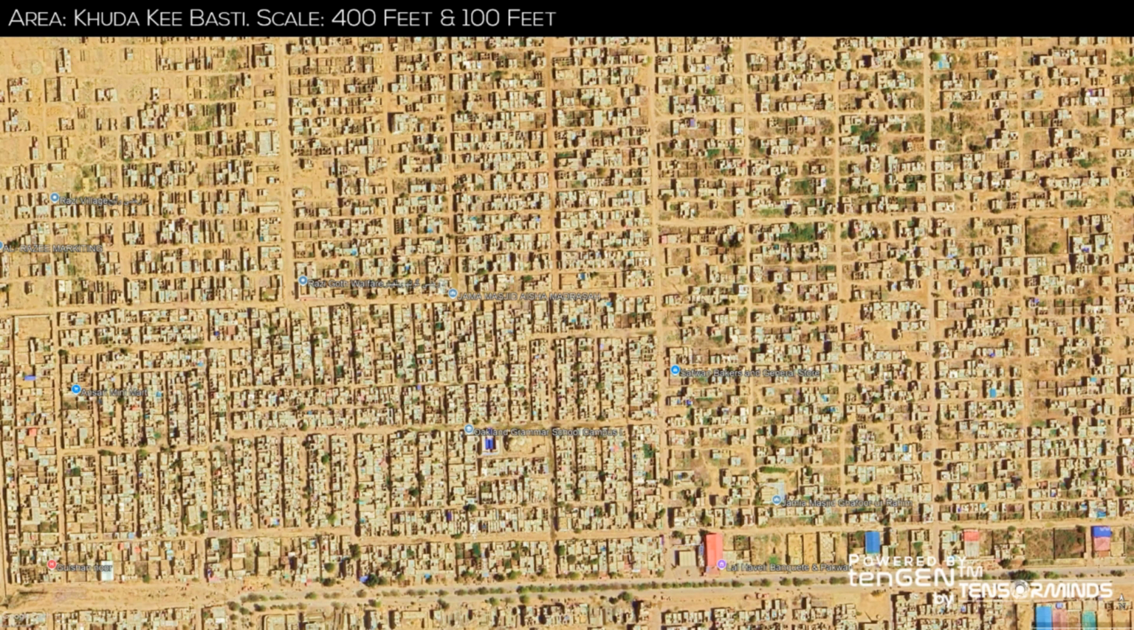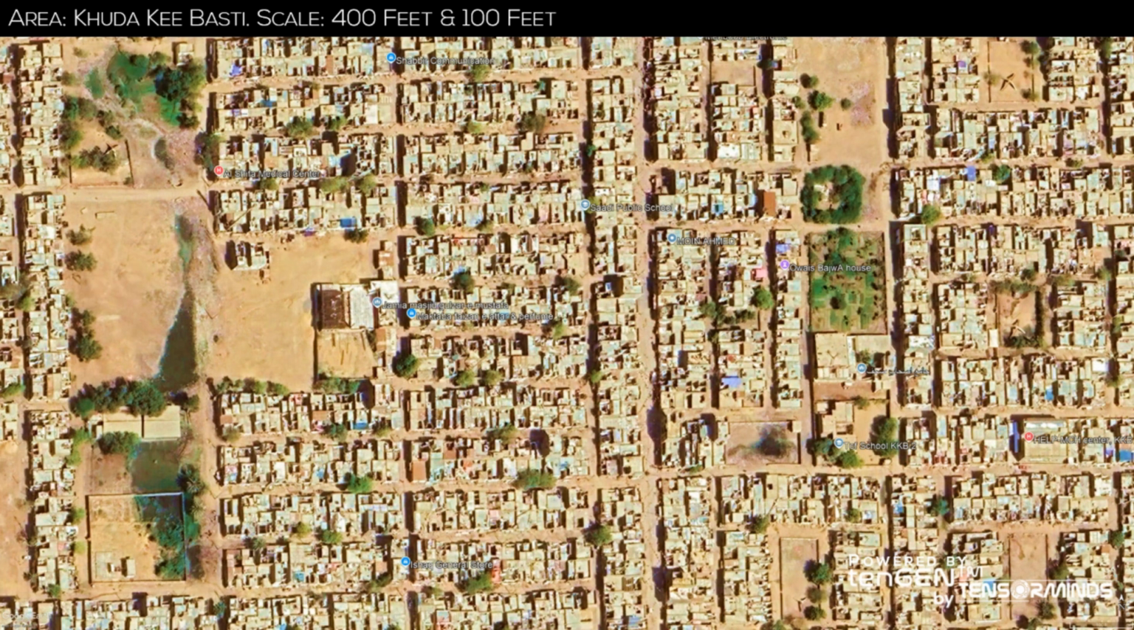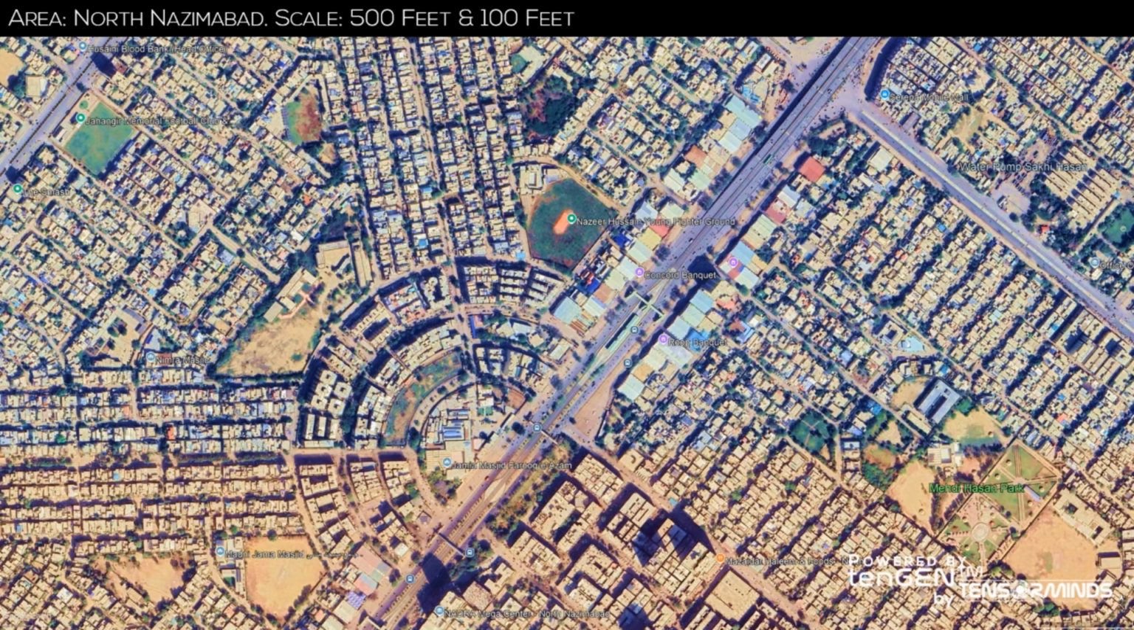Kuta Ki Basti is a densely populated, unplanned settlement. The housing is primarily informal, with small, closely packed structures. This area likely represents a lower-income community, facing challenges related to infrastructure and living conditions. The presence of small businesses and religious institutions suggests a strong sense of community. Potential socioeconomic class, lower.